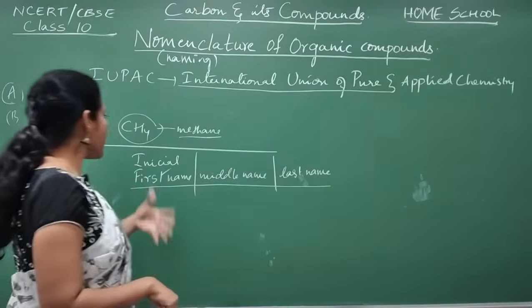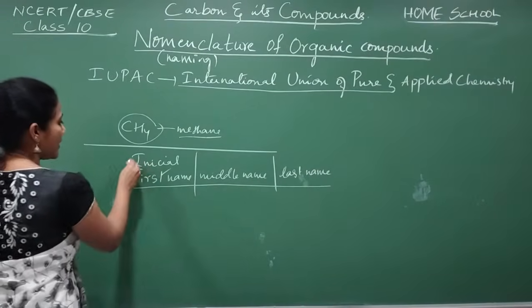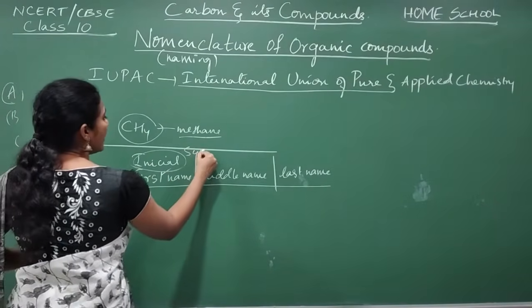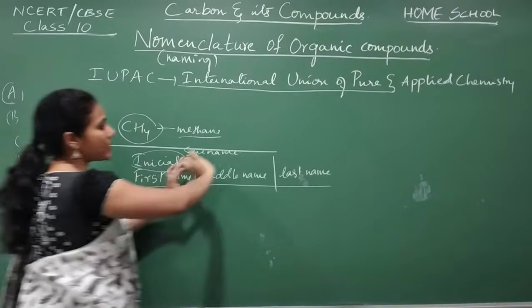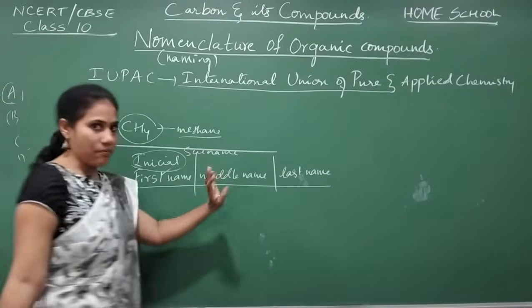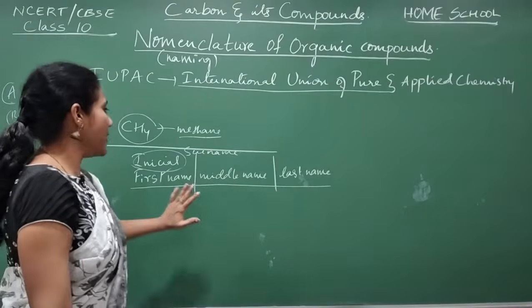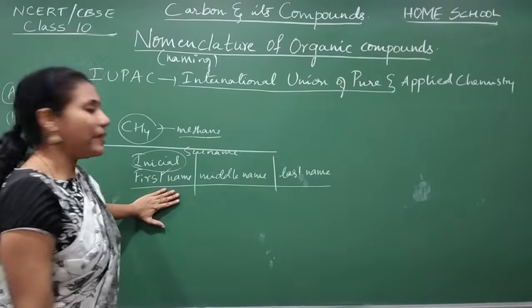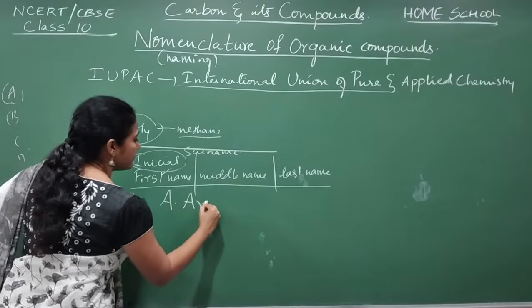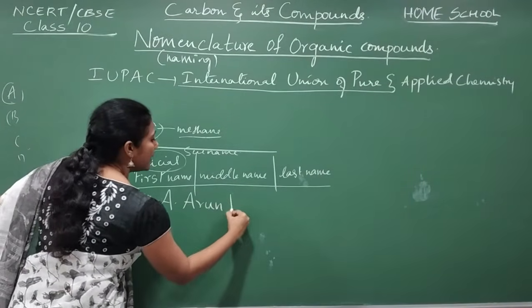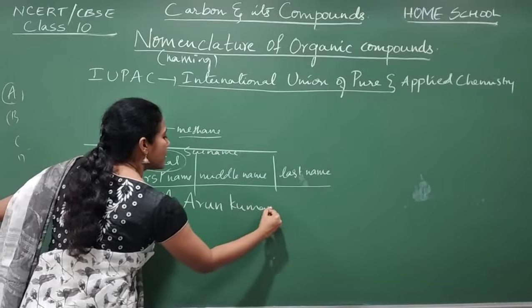Sometimes the initial or surname, whatever we call it, some people will write as a first name and some people will write as a last name. Anyway, say for example, I have a name here: Ye Arun Kumar. Ye Arun Kumar is the name.